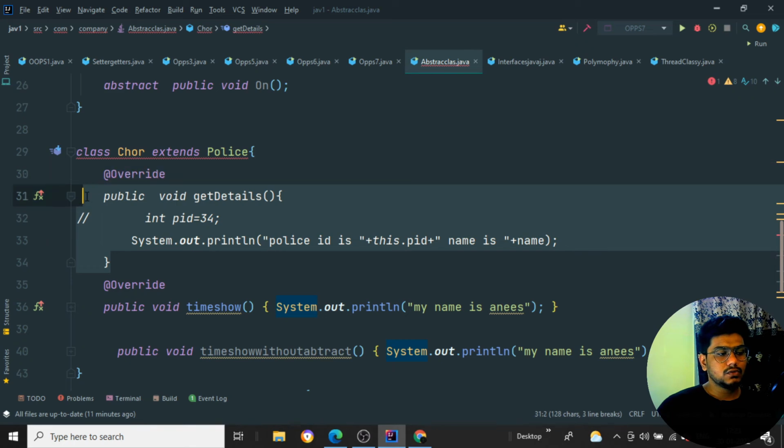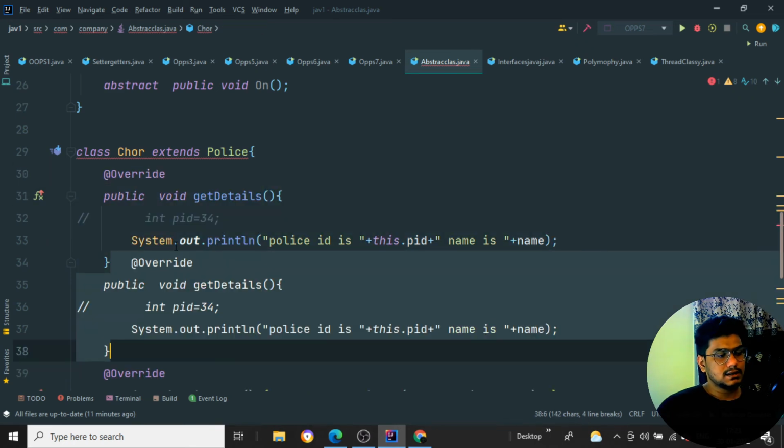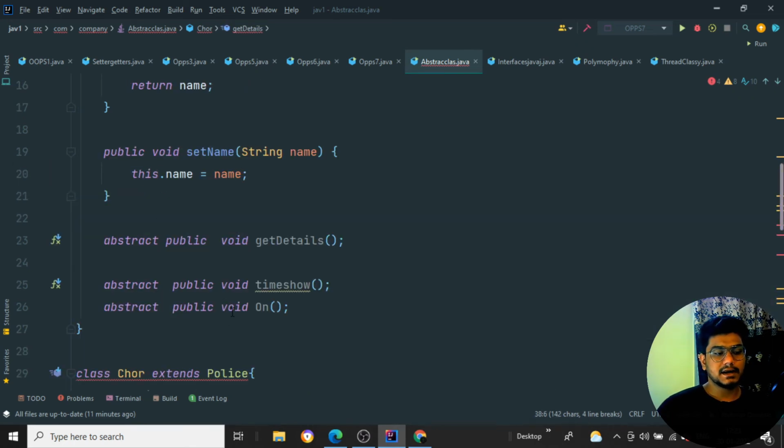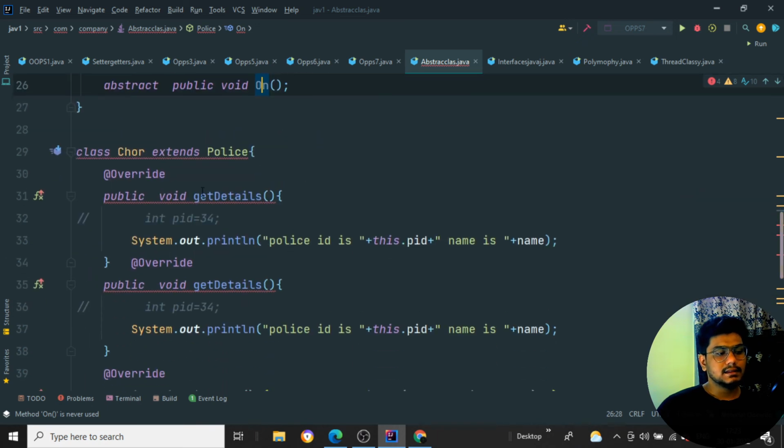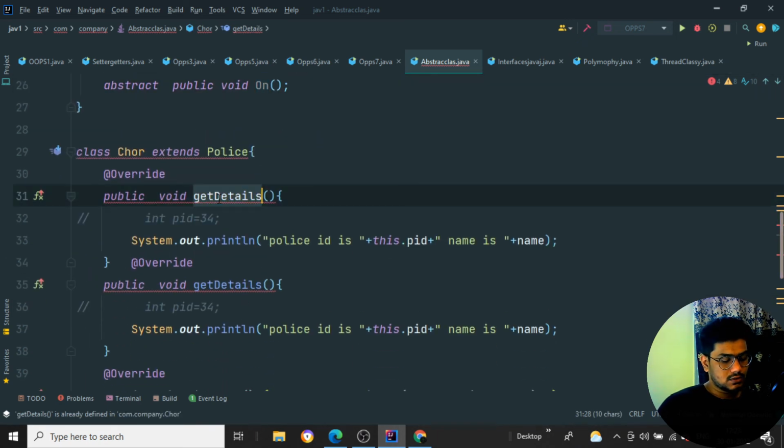That means you need to do what? You need to declare one particular method. Whichever abstract method you have created as an on method, that you need to declare. I'll just tell I'm declaring it inside my child class. Now the error will go.